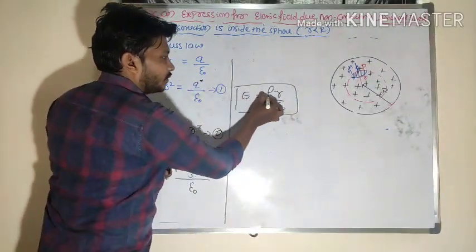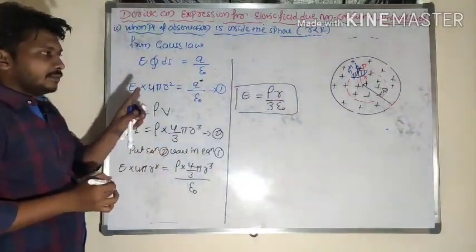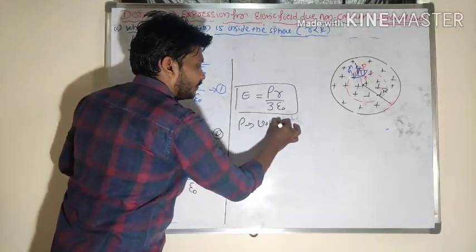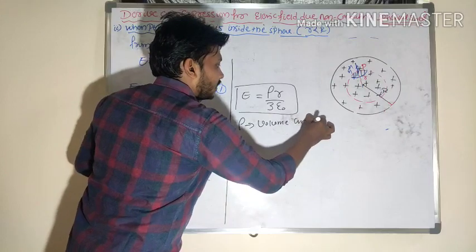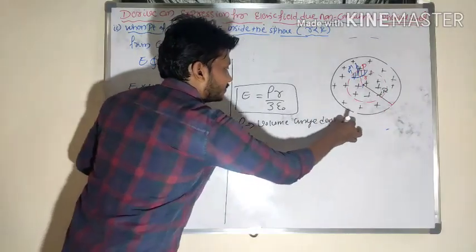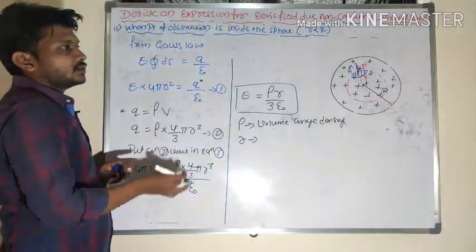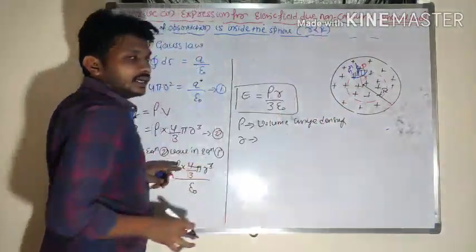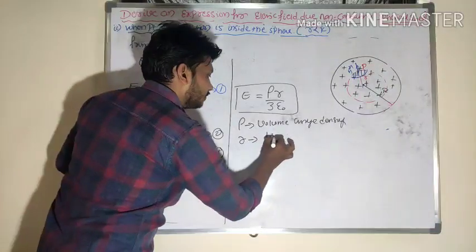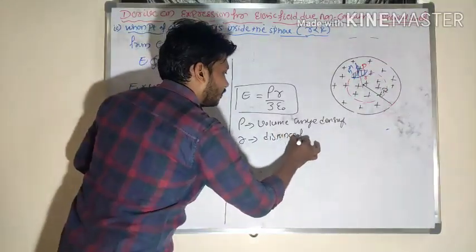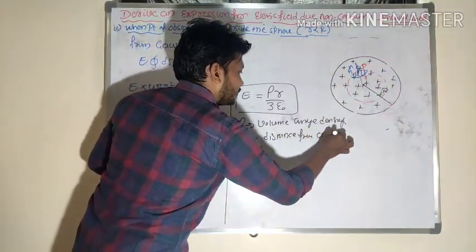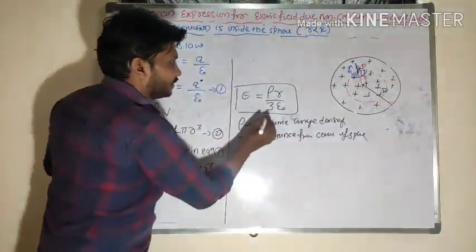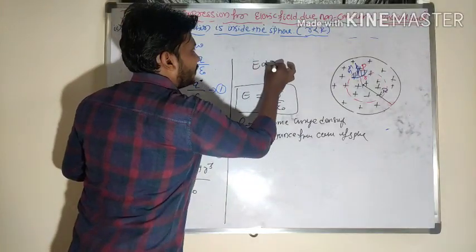So E is equal to rho into r divided by 3 epsilon naught, where rho indicates the volume charge density, and r indicates the distance of the point from the center of the sphere. From this equation I get that E is directly proportional to r.